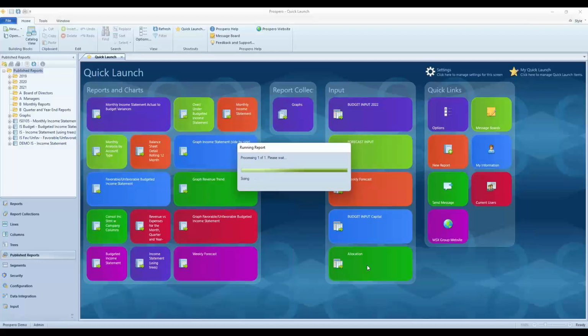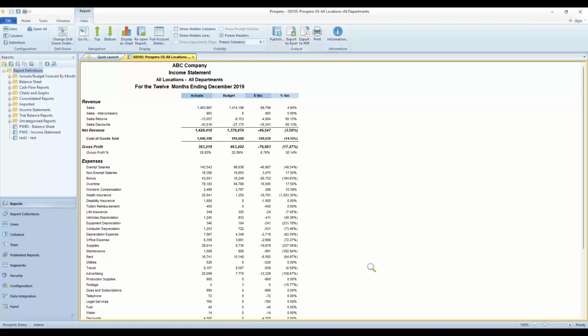And again, when you open a report, or you run it or anything else, it just opens up in a new tab right here in the same application. You don't have to go to a separate application like Drill Down Viewer. It's all right here in one location. Any report that you are looking at on the screen, if you want to go to the line set or the column set it uses, you've got easy buttons at the top left here.